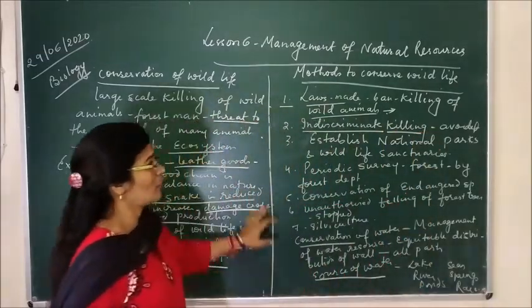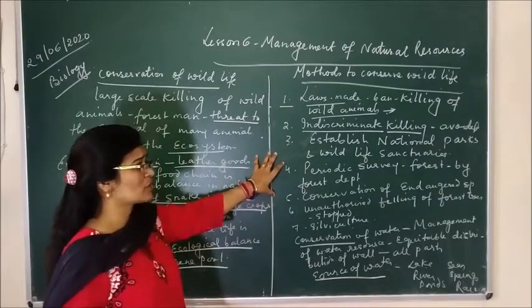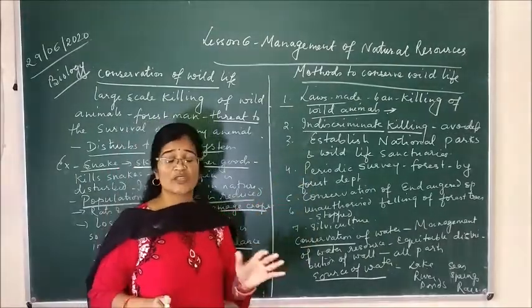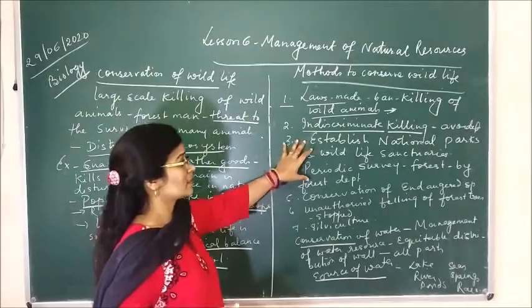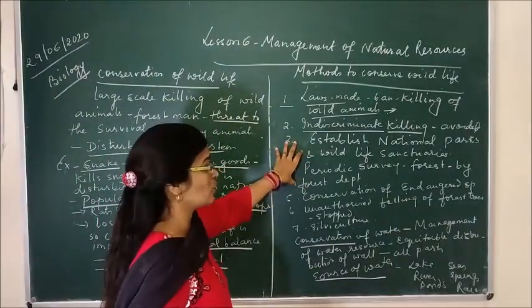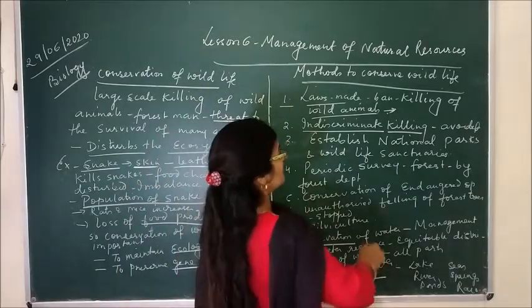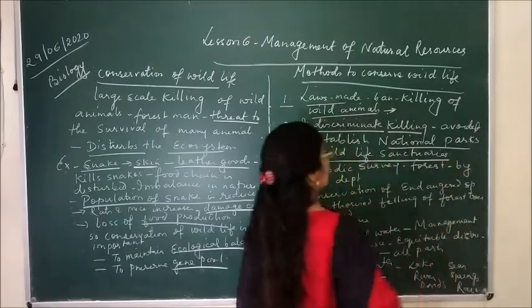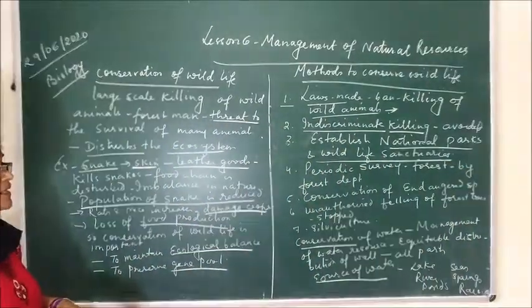Indiscriminate killing of the wild animals should be avoided. Next important thing: nowadays we are seeing that the number of species of wild animals, especially tigers and other animals, is getting lower day by day. So for them we have to establish national parks and wildlife sanctuaries to protect these animals from extinction. Some wild animals have already become extinct.